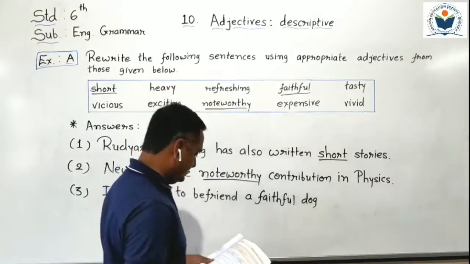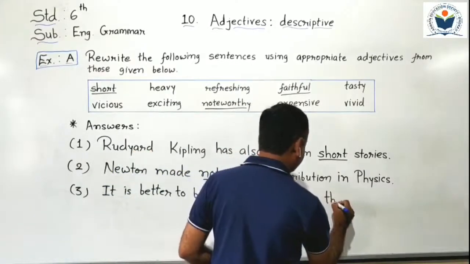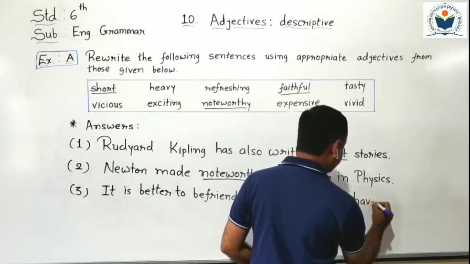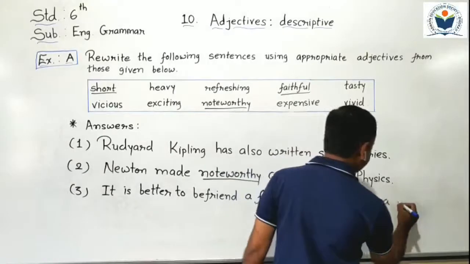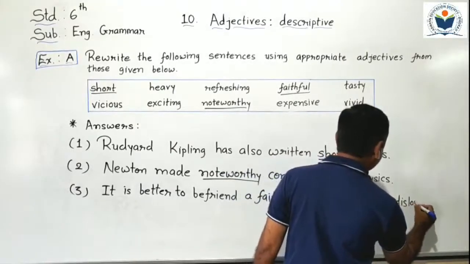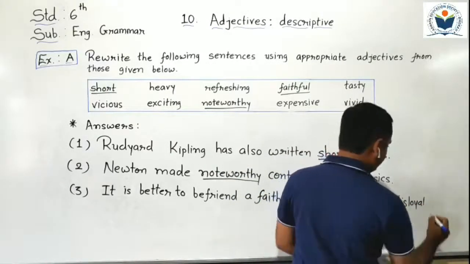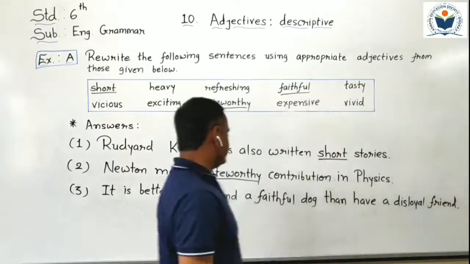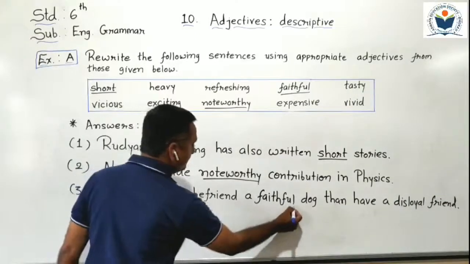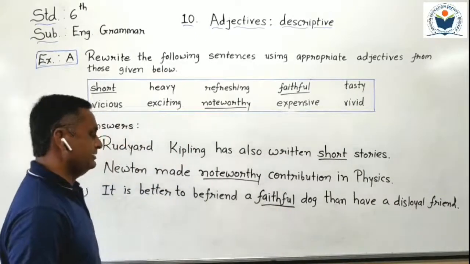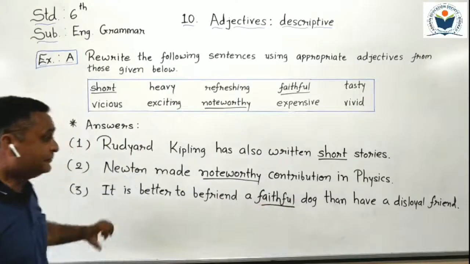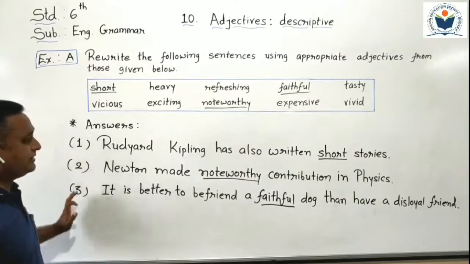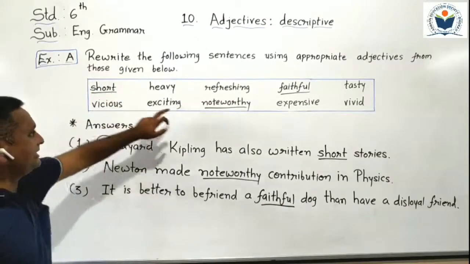Can you understand? Then have a disloyal friend. So students, I put here faithful as an adjective. It describes the dog. Faithful dog. Okay? 3 sentences we completed. We use 3 adjectives here.